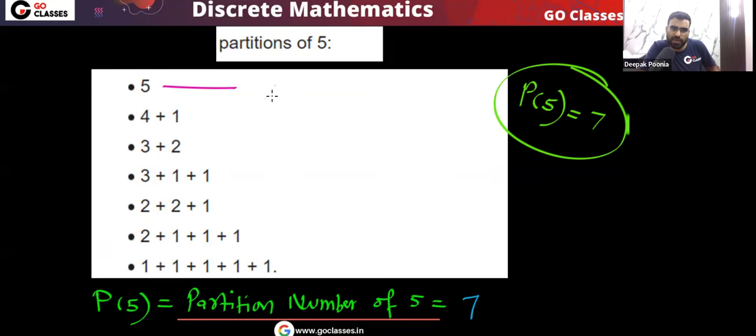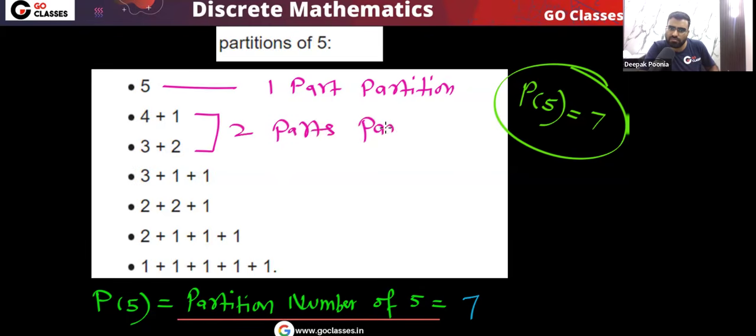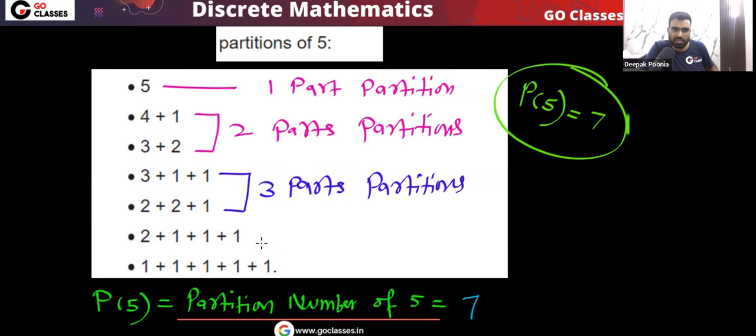You can see this is a one part partition. Here you have only one part. What about these? These are two part partitions. And these are three part partitions.